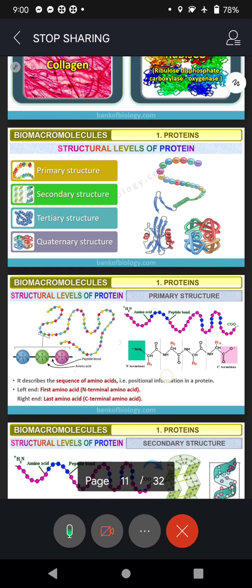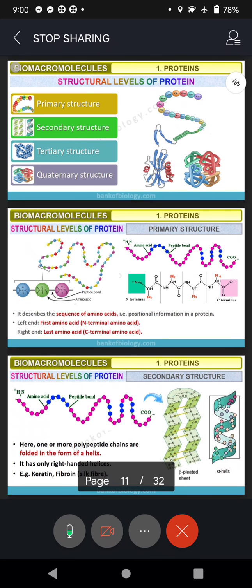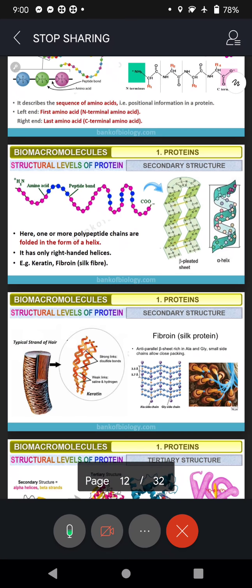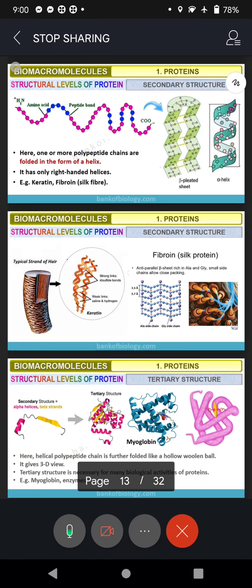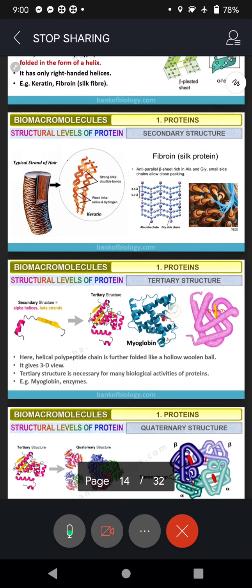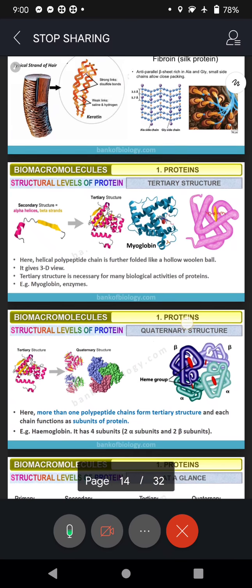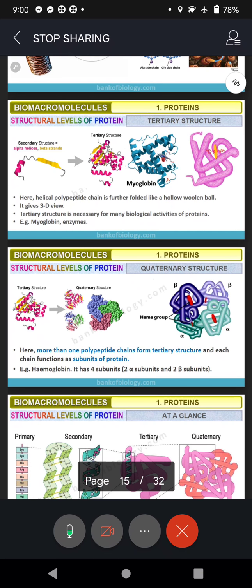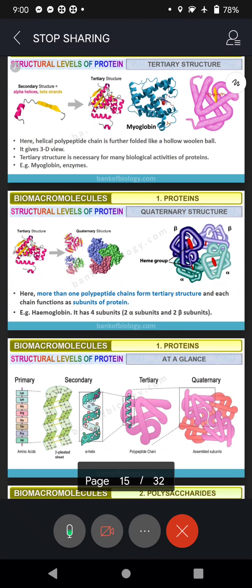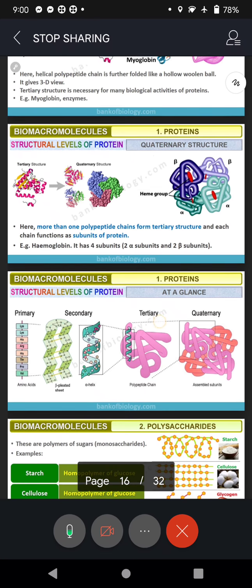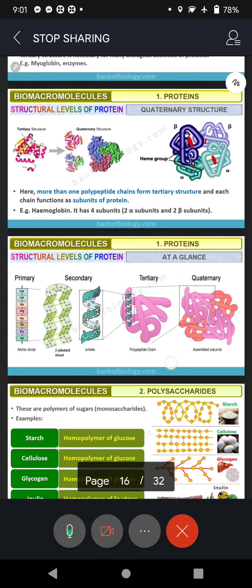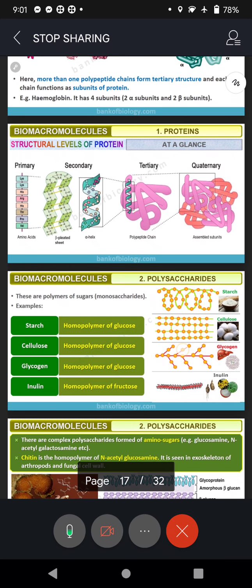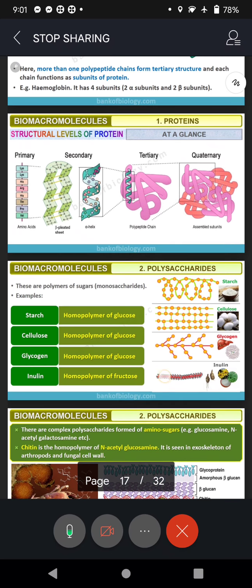All these, of course, we said primary, secondary, tertiary, okay? And again, the quaternary structure, hemoglobin, remember that. So I am just showing you once so that you have an idea.